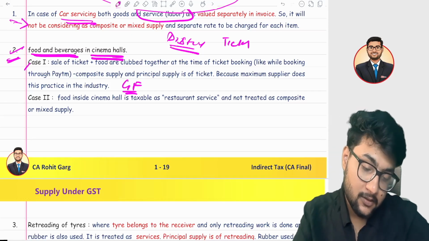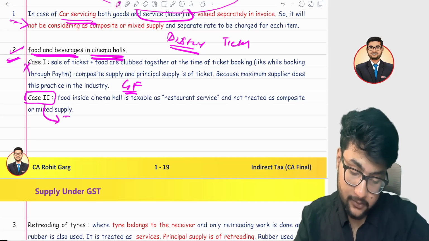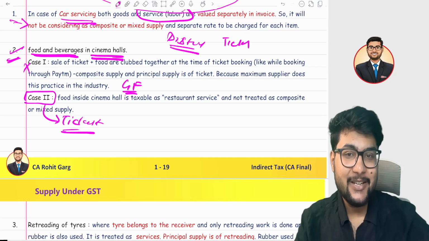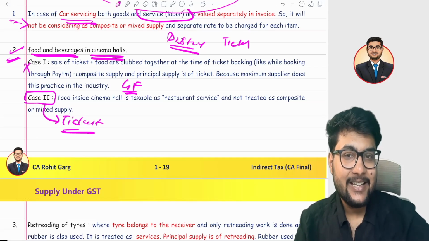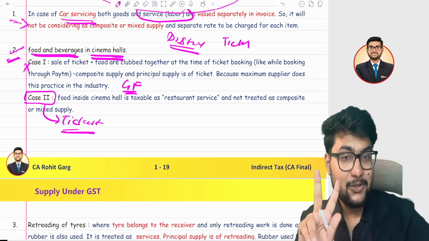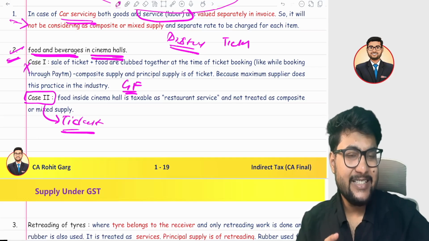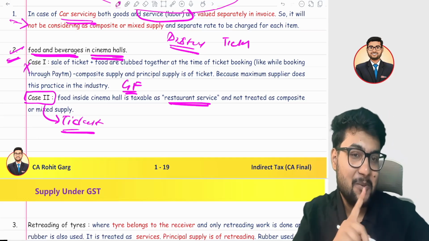But if you book the ticket only, and after the interval you feel hungry and go to the counter and purchase the popcorn, in that case can I say it is a separate supply, right? Because there are two separate invoices for it. In case there are two separate invoices, it is not a case of composite or mixed supply. Hence, the restaurant rate will apply on the popcorn.